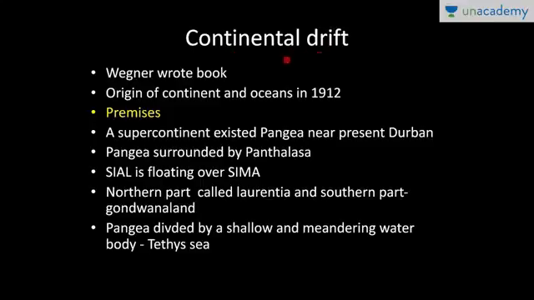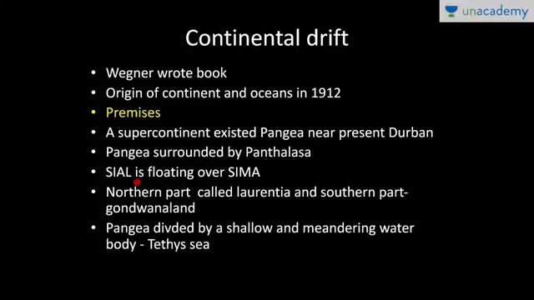Now this theory was proposed by a German meteorologist, Alfred Wegener, right? And he wrote a book, Origin of Continents and Oceans, in 1912. This was later translated into English, and the basic premises of the theory have been covered in this book. As per Alfred Wegener, in the Carboniferous period, a supercontinent known as Pangaea existed, and it was located near present Durban, and it was surrounded by a huge water body known as Panthalassa.